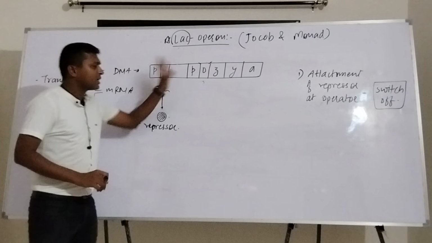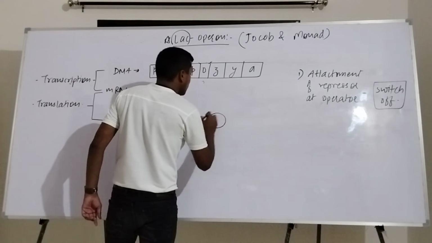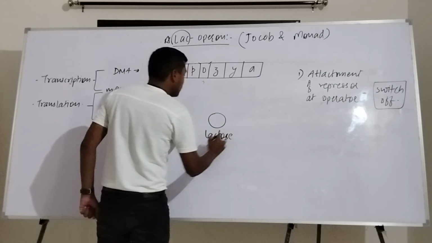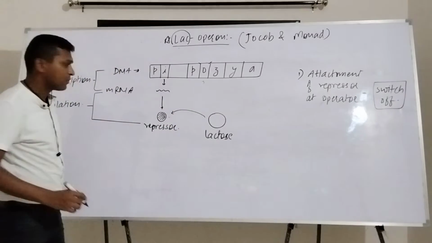Now, before its attachment, if there is any lactose molecule, what will happen if this lactose molecule gets attached with this repressor?